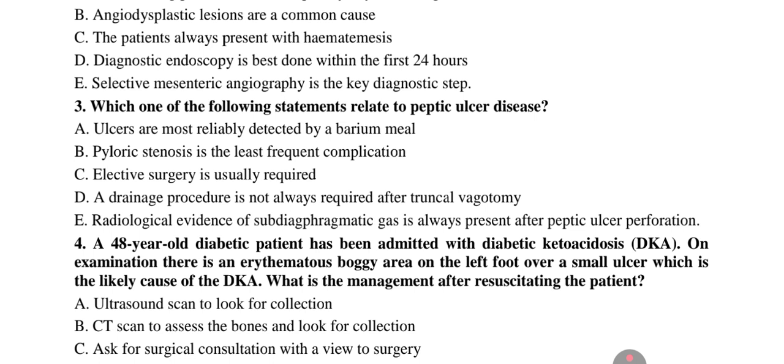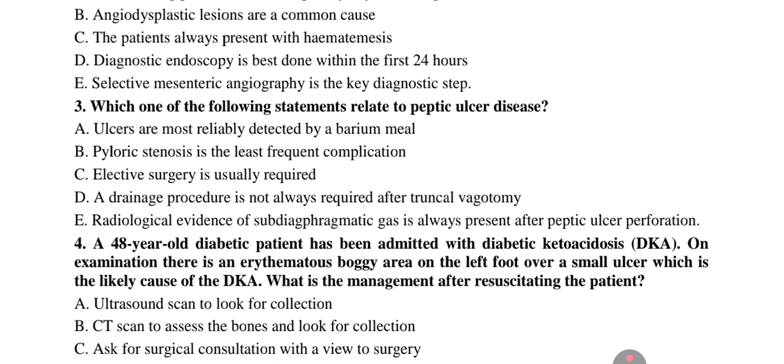Option C, elective surgery is usually necessary or required. That is false. The first line treatment involves proton pump inhibitors and Helicobacter pylori eradication if present. Surgery is reserved for severe complications like perforation, massive bleeding, and severe obstruction.